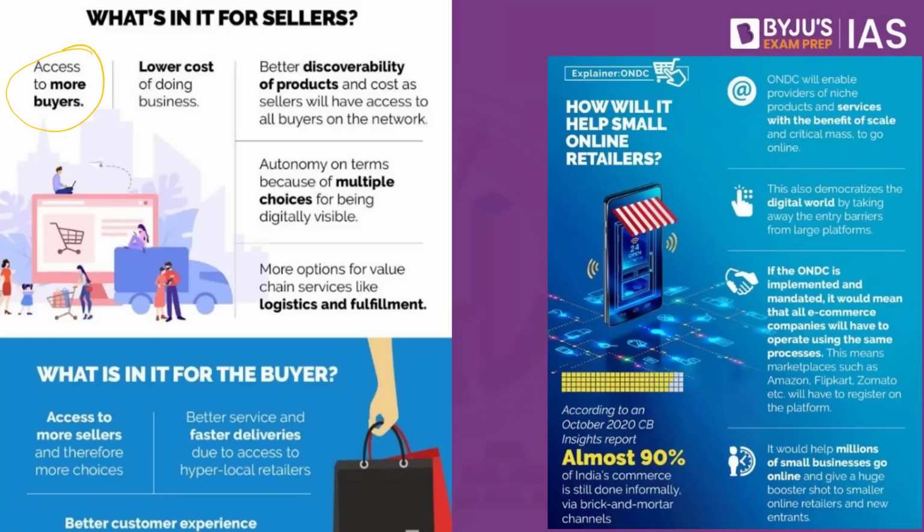Let's say for example, as of now, if there is a person who is running one of the local shops, if this person has a product, if he has to showcase this product on Flipkart or on Amazon, what should he do? He should pay commission to Amazon, and at the same time you also have the algorithms of Amazon as well as Flipkart, which give priority only to those products that have paid more commission.